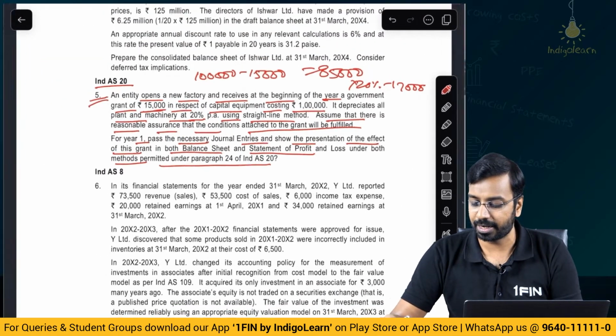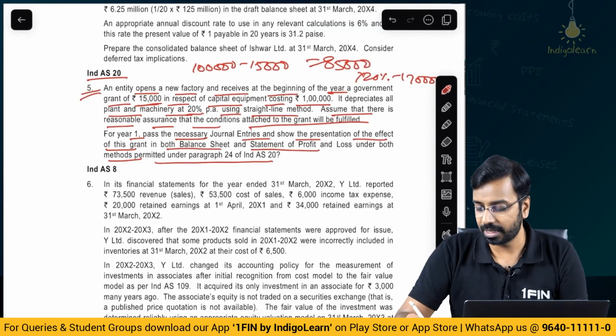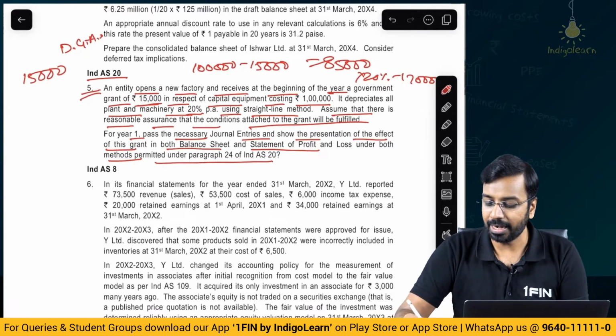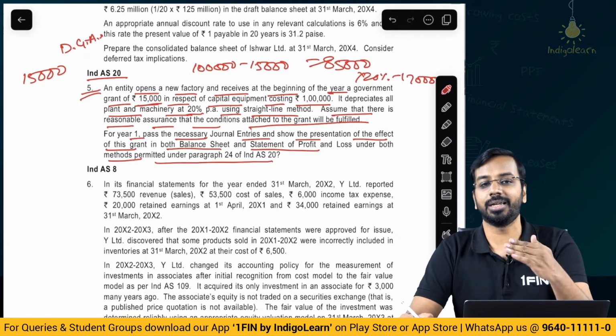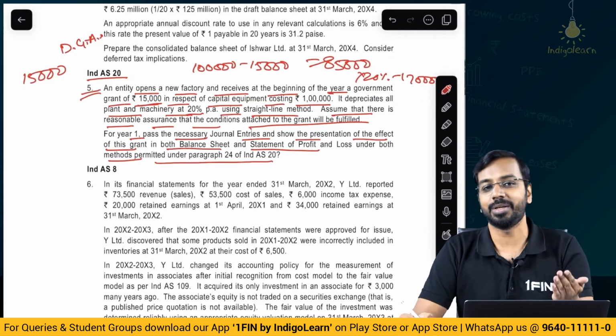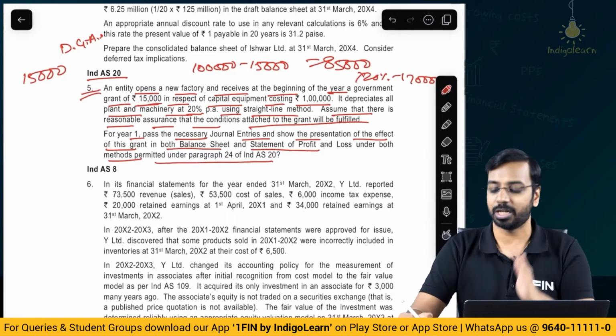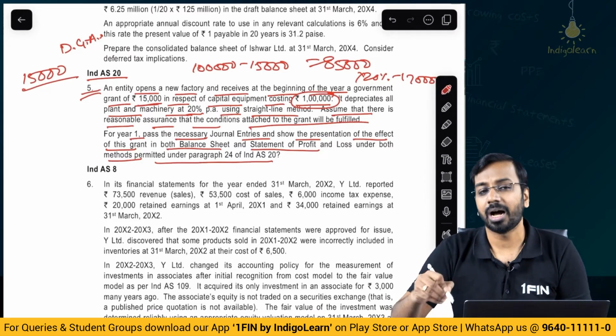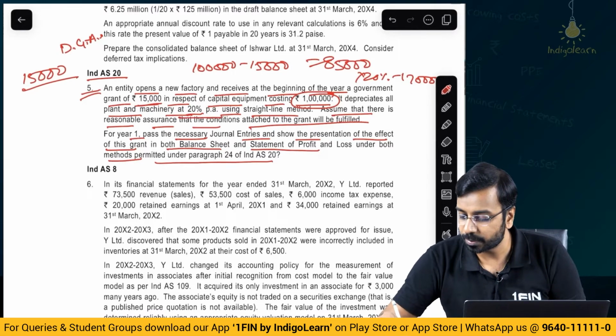Now, when I set up a deferred grant account, what I do is I basically take the entire grant of 15,000 into something called a deferred grant account, right? And from this 15,000, periodically, systematically, on a straight line basis, I will transfer to the income statement. Depreciation will be charged on 1 lakh only. Now, 15,000, how do I do it?